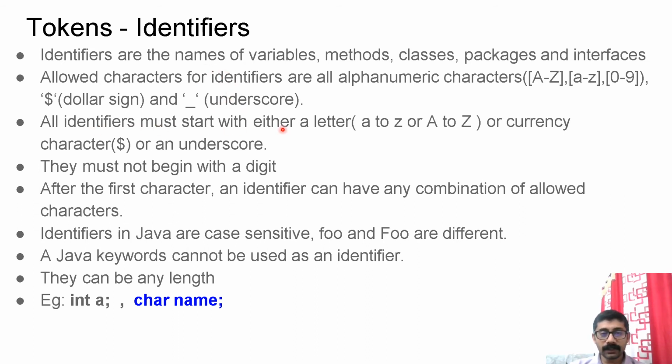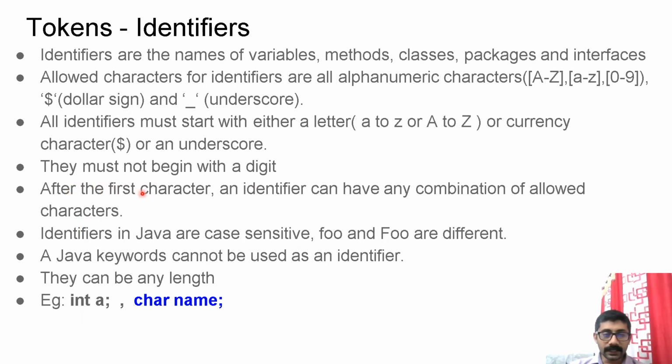All identifiers must start with either a small letter, a capital letter, a currency character, or an underscore. That means you cannot start an identifier name with a digit. You can start it only with an alphabet character, a dollar symbol, or an underscore. The name is case dependent, but the first letter can be small or capital. You cannot use any integer, that is a numeric value, as the first character of the identifier. They must not begin with a digit. That is the rule.